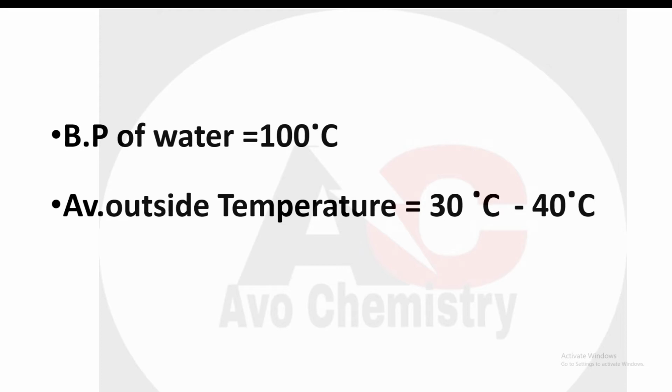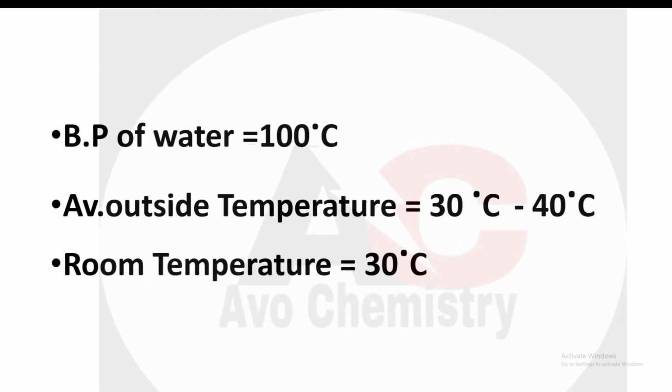And when you drop water on the floor or on a table, what is the room temperature? The room temperature is 30 degrees Celsius. So students, you have observed that the average outside temperature and room temperature are much below the boiling point of water. That shows water evaporates below the boiling point.